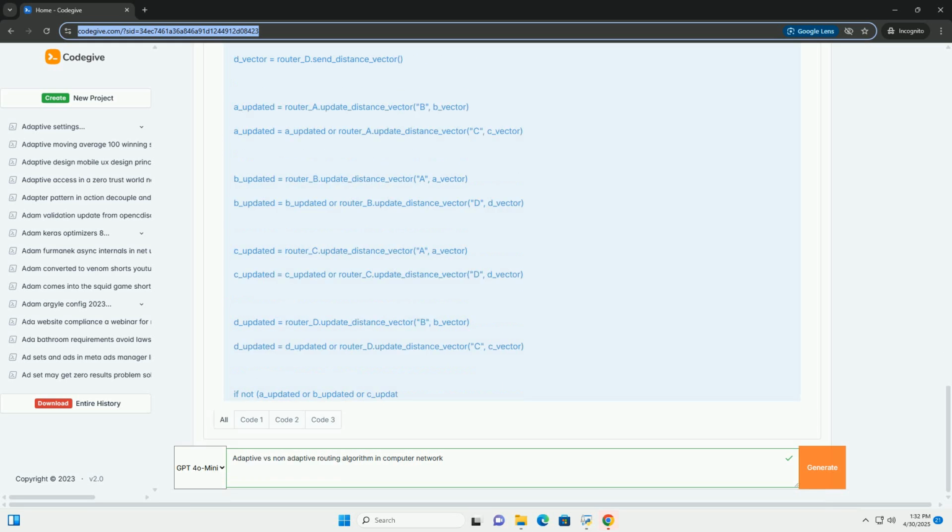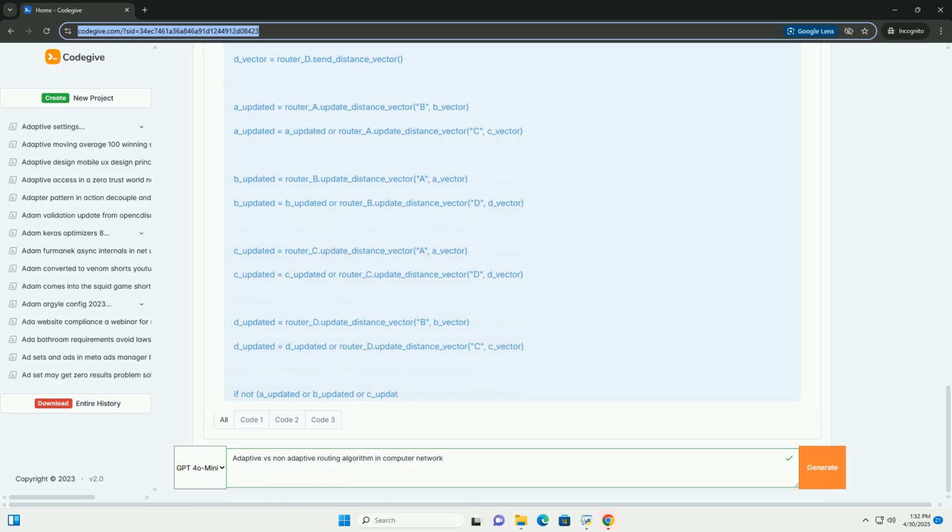Explanation of the code. The DistanceVectorRouter class represents a router. The initialize_distance_vector method initializes the distance vector. Distance to itself is 0, distance to neighbors is the direct cost, and distance to all other routers is infinity.